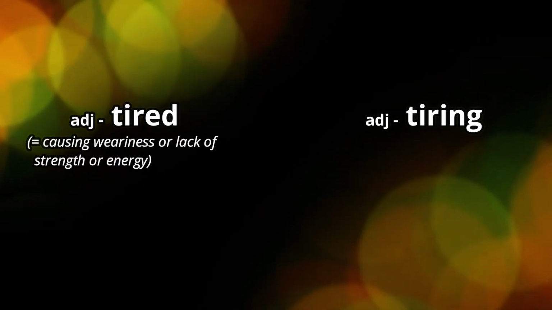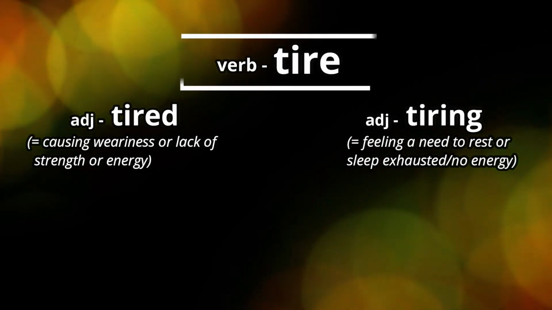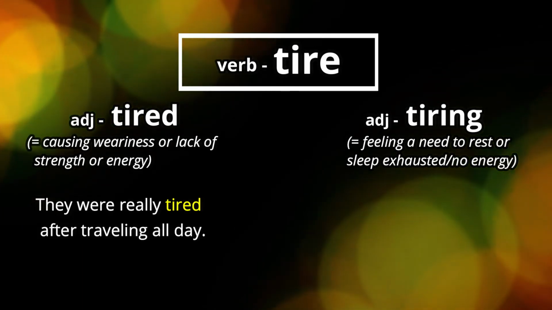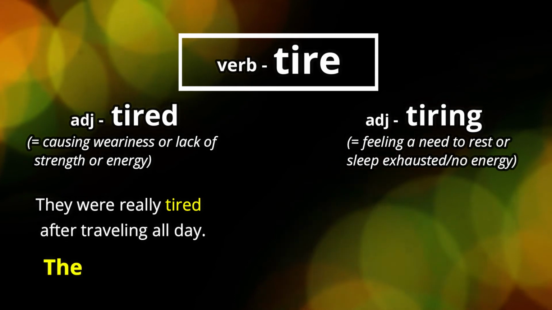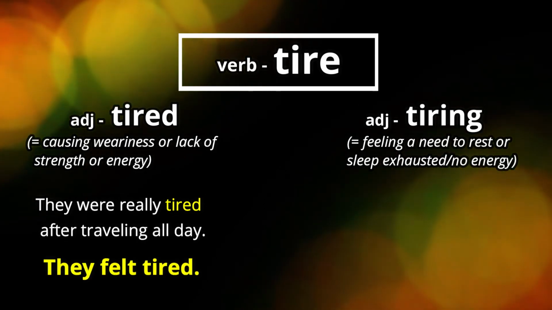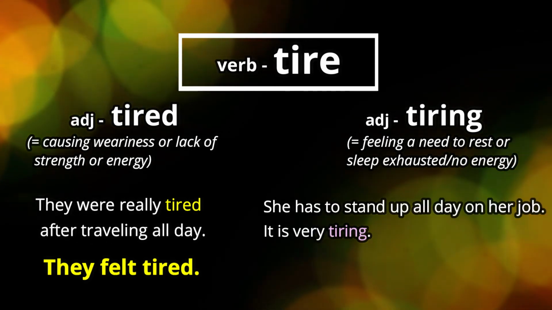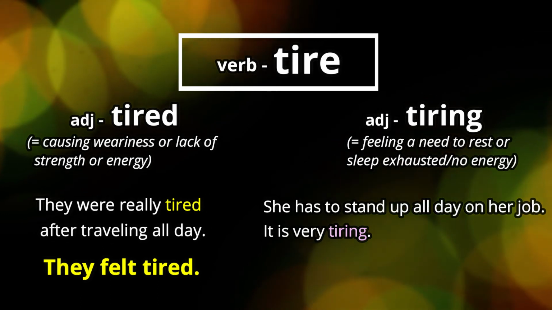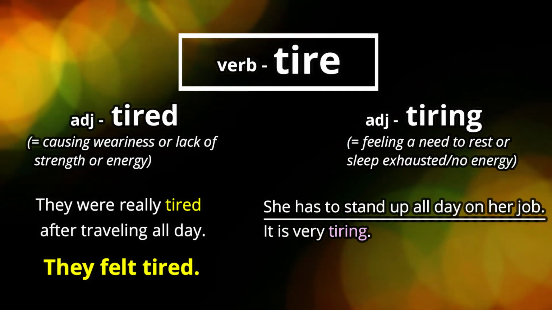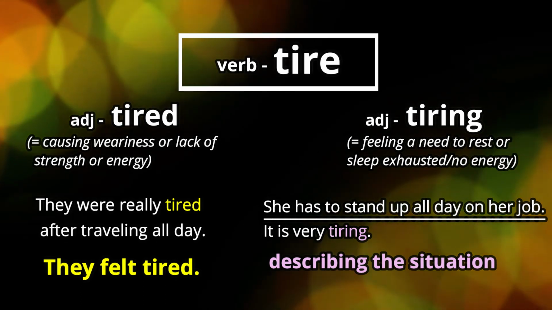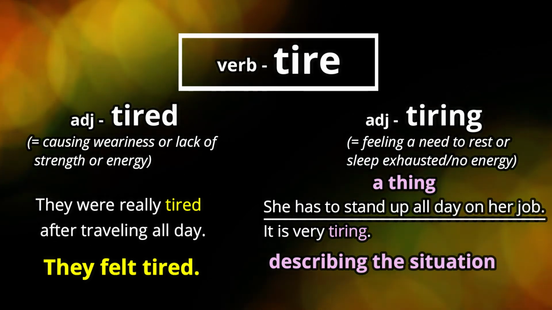All right. In the next two, we're going to look at tired and tiring, and they're formed from the verb tire. So in the first example, they were really tired after traveling all day. They felt tired. And in the next example, she has to stand up all day on her job. It is very tiring. So we're describing the situation of standing up all day on her job, right? So we're describing a thing, and that's why we use the ing.